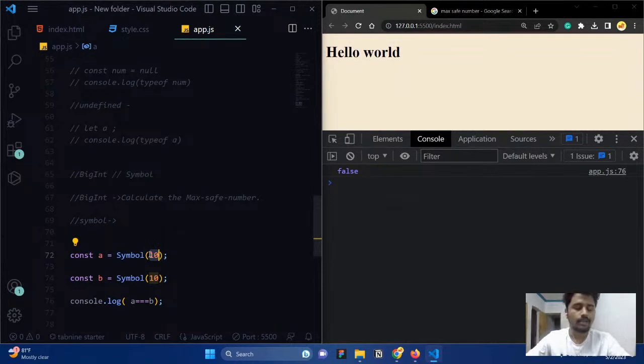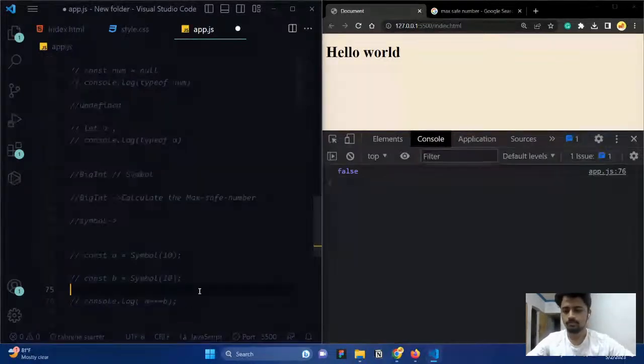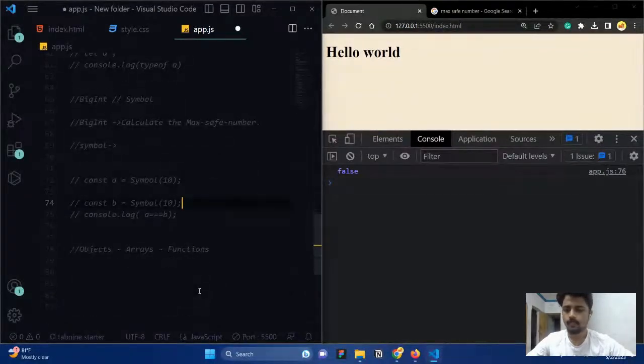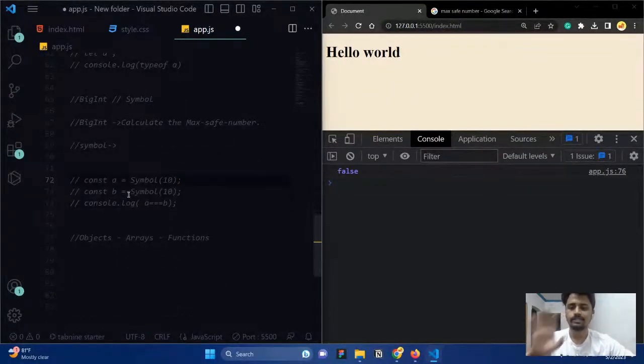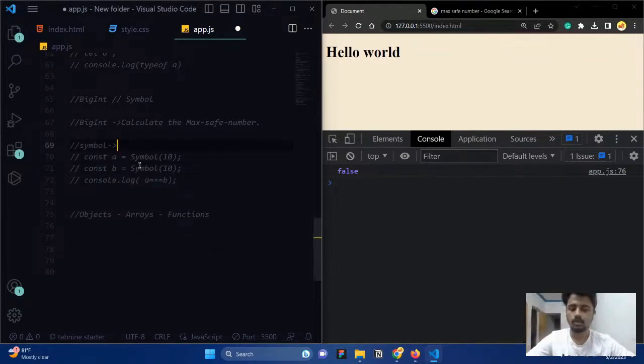This way you can store some anonymous data, meaning data that is not related to your file. If you want it, you can store it, and it is completely unique. No one can use it, and no one can know it if you put it in a symbol, unless they go and check the code. So that's what a symbol is. And begin and symbol right now don't have any use cases. We're going to discuss that later.